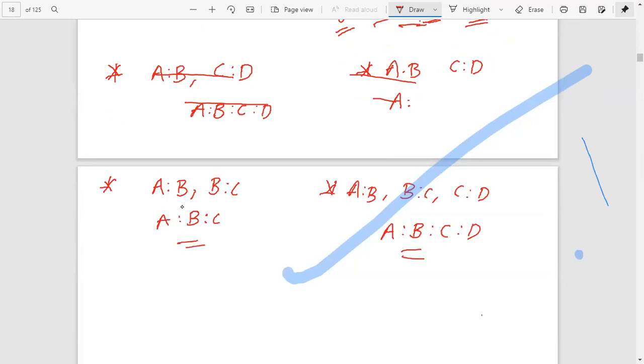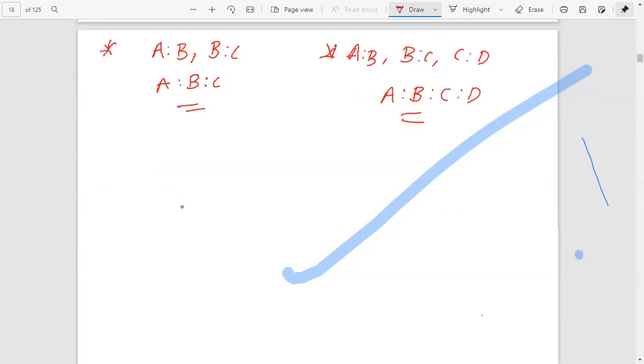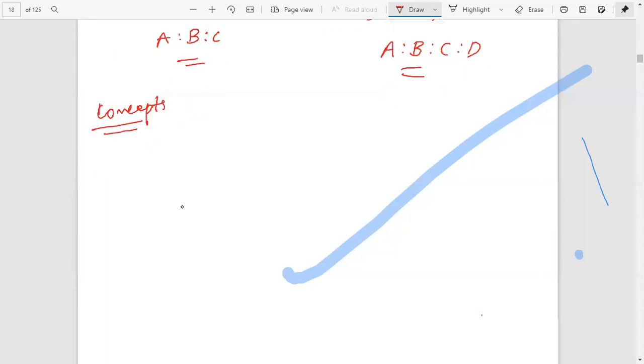Okay. Next, we can do another concept. One simple concept. Here, 4A equal to 5B, then what is A ratio B? 4A equal to 5B.